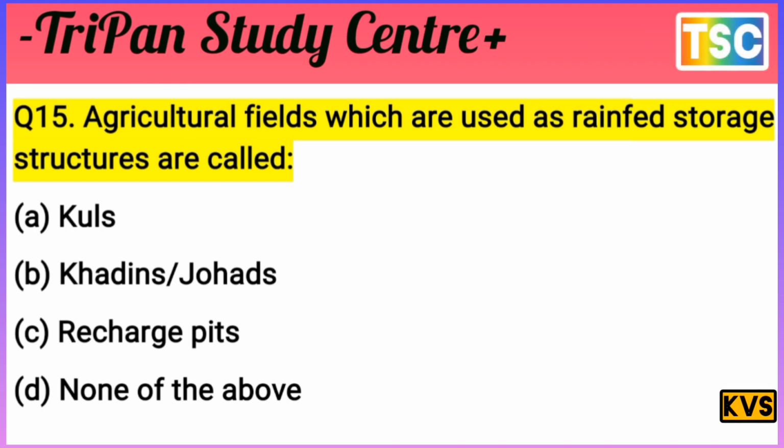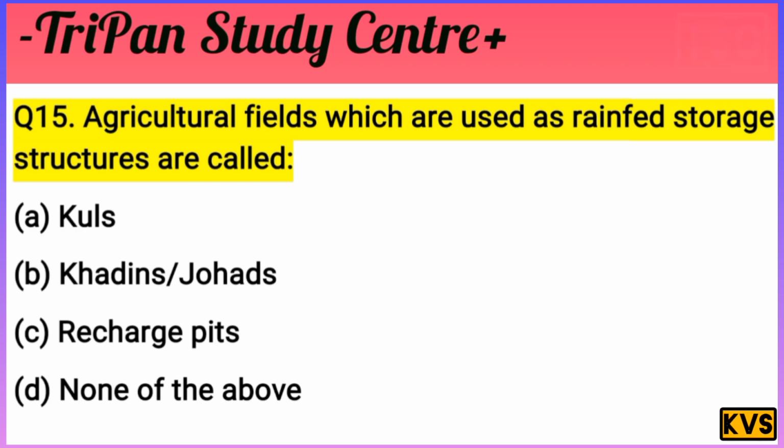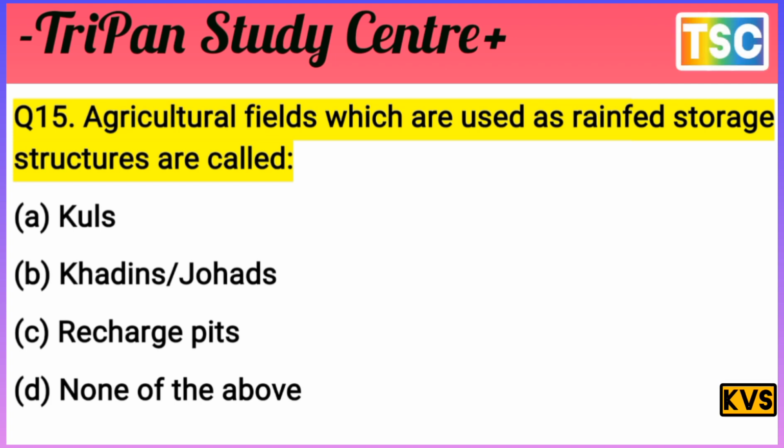You must have a thought of your answer. Thought over your answer? Let's see what is our answer for this question. Agriculture fields which are used as rainwater storage structures are called? This is not called Kuls, not called recharge pit, and none of the above is also rejected. The answer here is B, Khadin or Johad. That's the important answer. The correct answer is B, Khadin or Johad. That's important.